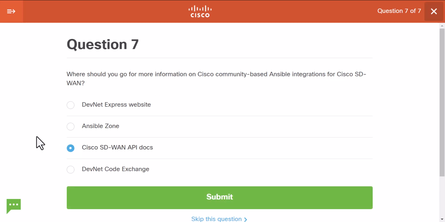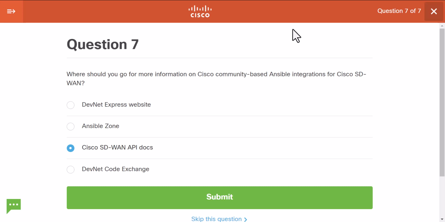Where is this? It is in GitHub, right? There is a repository in GitHub for Cisco SD-WAN, which includes, I think, 3 components: CLI tool for Cisco SD-WAN, Python SDK for Cisco SD-WAN, and Ansible modules for Cisco SD-WAN.